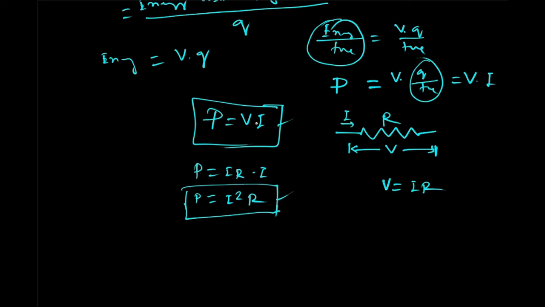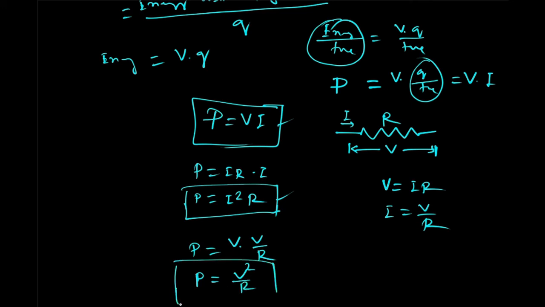Also you can see V is not there, only current I and resistance. Also we can replace I by I is equal to V divided by R. Putting it here, in place of I you can put V divided by R. That becomes P is equal to V square divided by R. This is still another form.